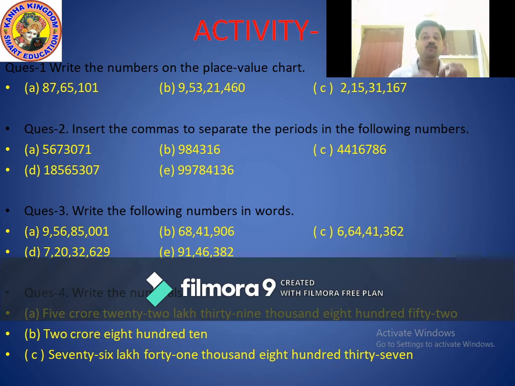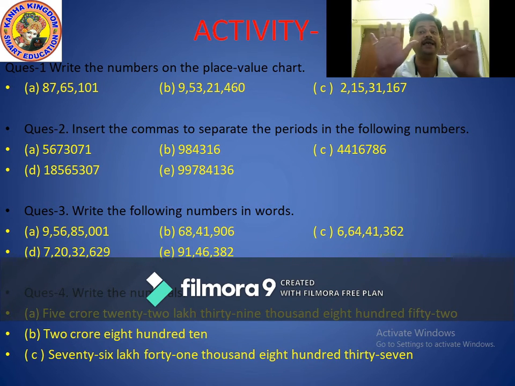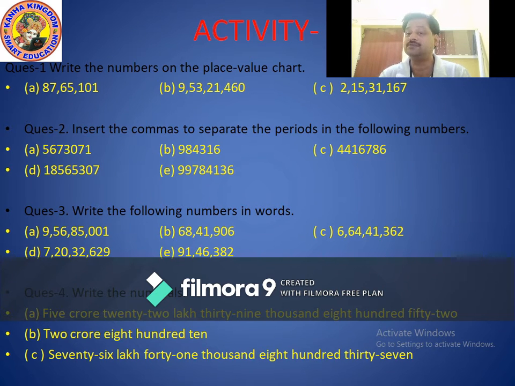Here 18565307. Again count the digits. How many digits? Correct, 8 digits. 8 digits means how many periods? Very good, 4 periods.